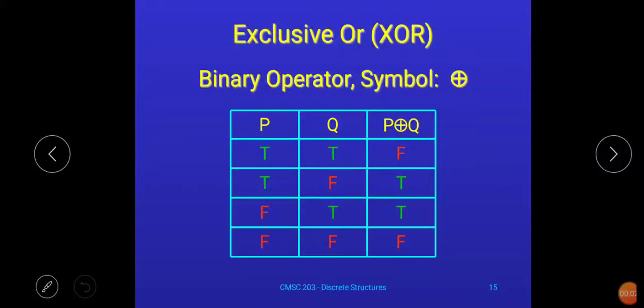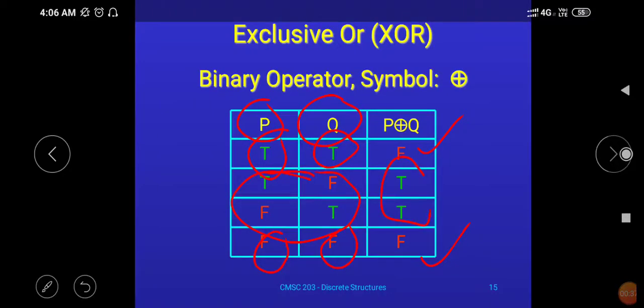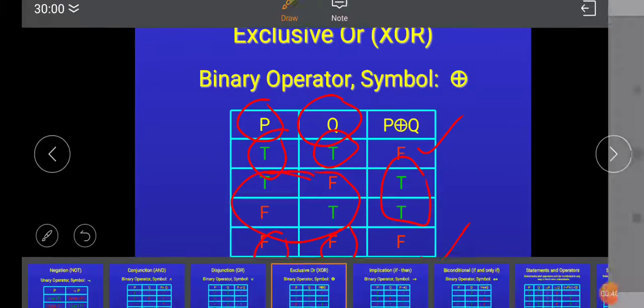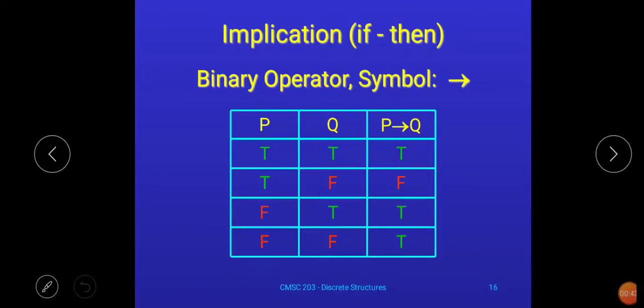Hello everybody. In our previous lecture we discussed exclusive OR. As we discussed earlier, exclusive OR is a binary logical connective. It is binary because if we want to use exclusive OR, then at minimum we will require two propositions, P and Q. In case of exclusive OR, if both are the same, either true or false, the result will be false, and for different values, the result will be true.